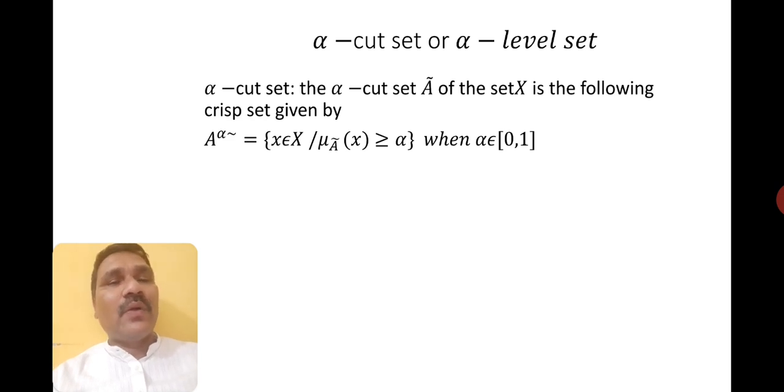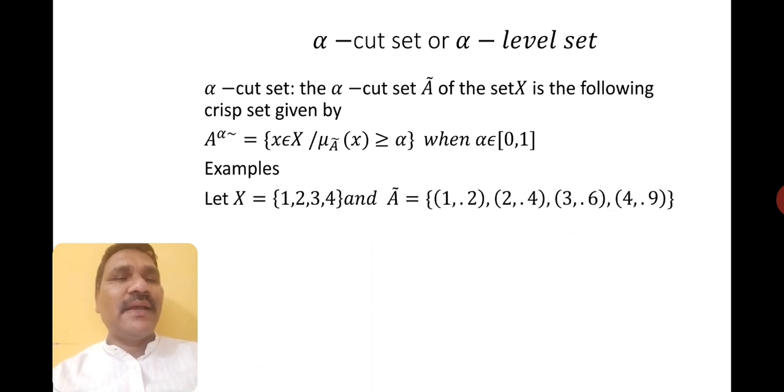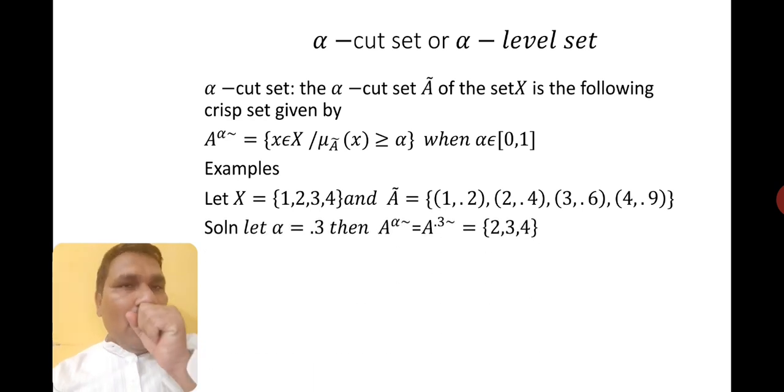That set we call the alpha cut set, where alpha belongs to [0, 1], once again. By example, let me explain this. Let X equal {1, 2, 3, 4} and the fuzzy set is {(1, 0.2), (2, 0.4), (3, 0.6), (4, 0.9)}.